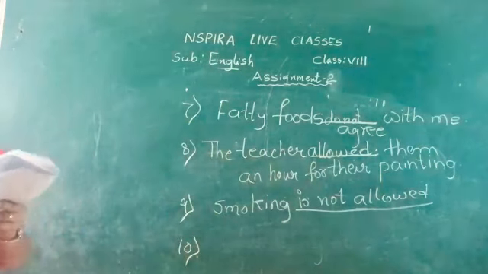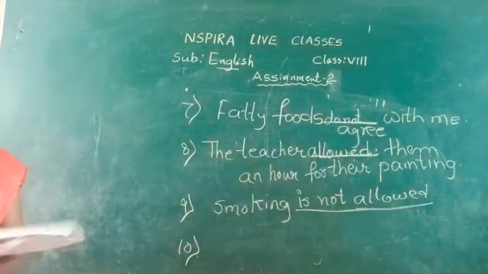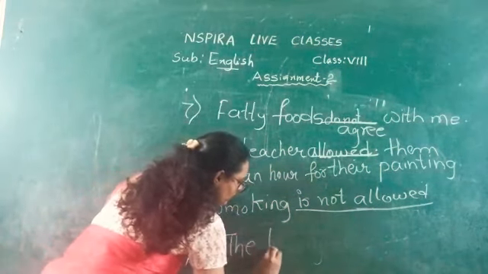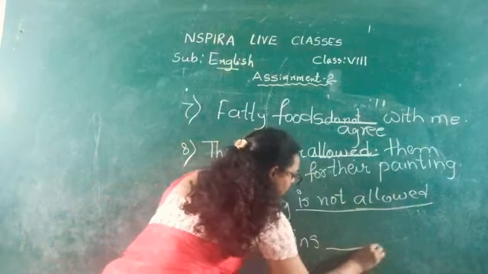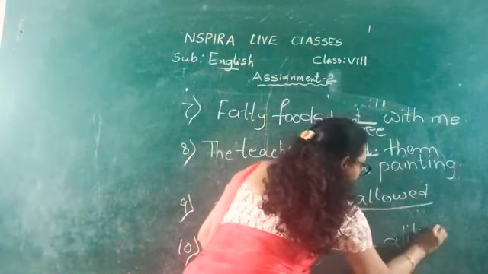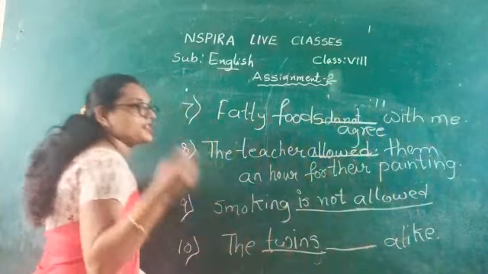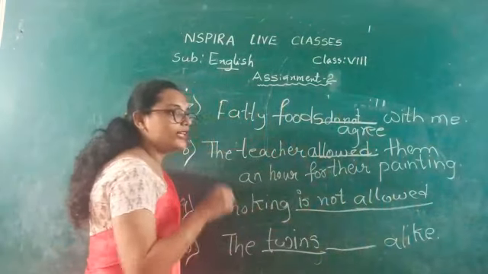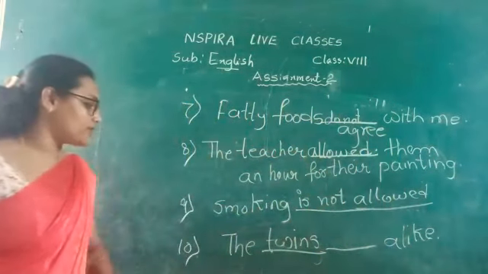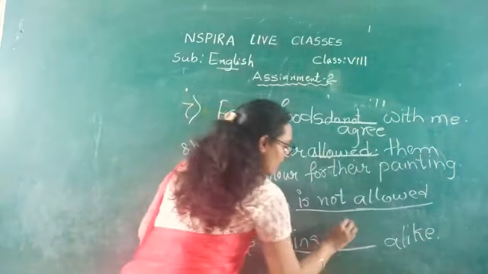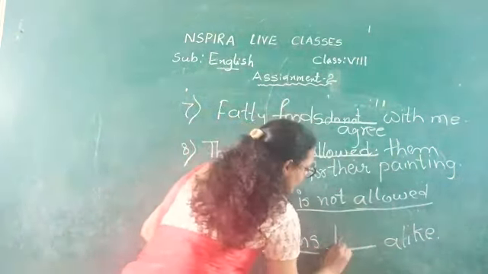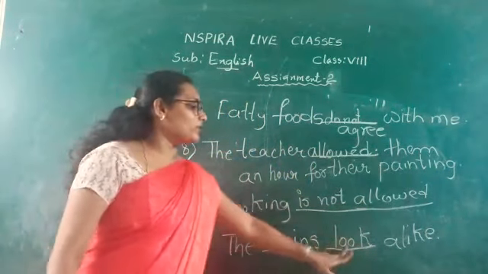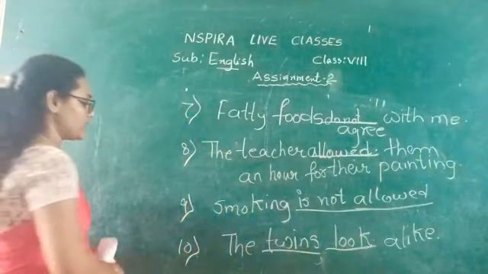See the tenth question. The twins dash alike. See here, the subject is plural. In the bracket, look is given as the verb. When there is a plural subject, we will write the verb without s. So I will write the V1 form of look. So the twins look alike is the answer.